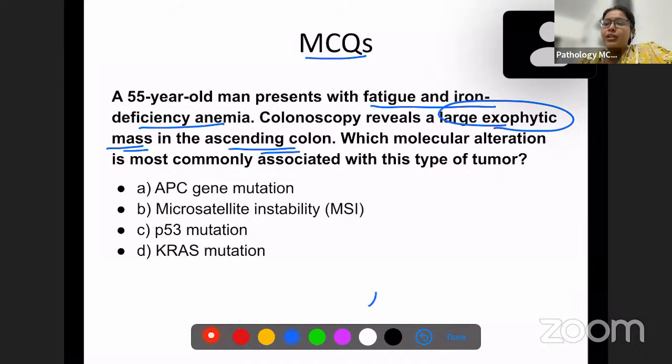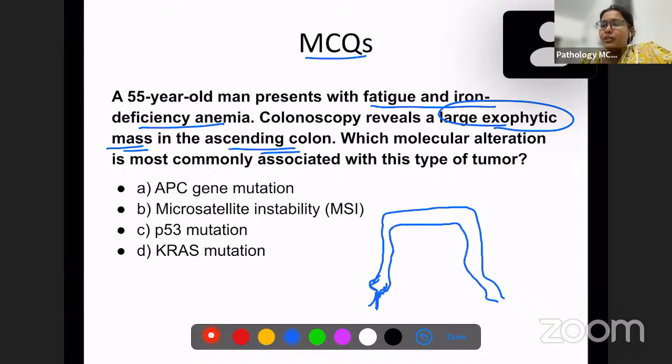We know there is the ileum, and from the ileum we have the cecum. This is the ileocecal junction. This is the ascending colon, transverse colon, descending colon, sigmoid colon, and rectum. So this is the cecum over here, this is the sigmoid colon, rectum, and here somewhere we are going to have the appendix.